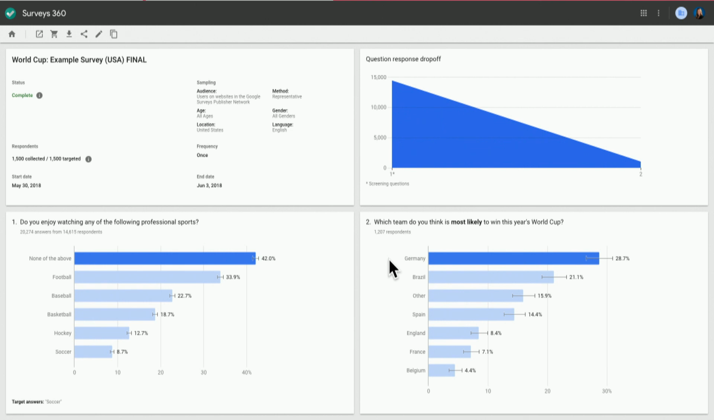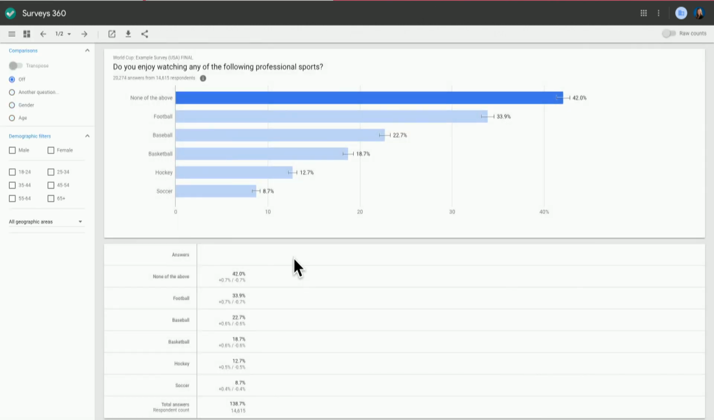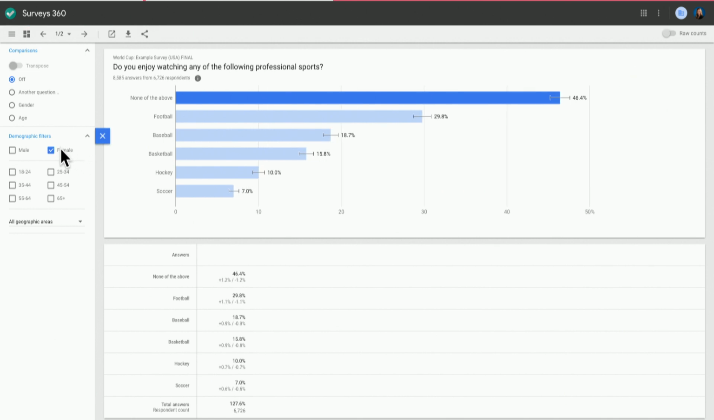But in the meantime, let's dive into question number 1 and look at some additional filtering you can do in the reporting user interface. If you look over here on the left-hand side, you have a few options for additional filtering by age, gender, and even geography. So if you'd like to filter, say, just women who answered this question, you can toggle here to look at just how women answered.